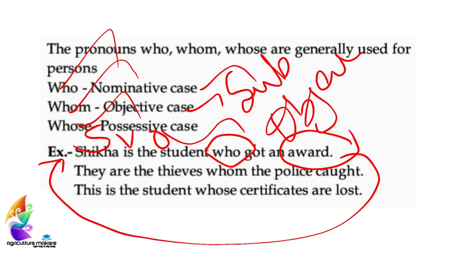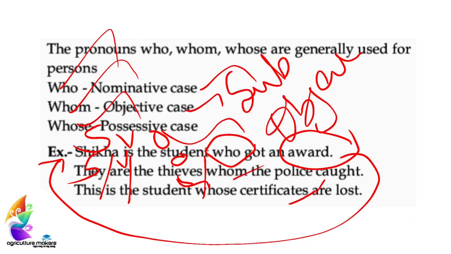Okay. Likewise, if we make a sentence pattern here, they is the subject, are is the verb, and thieves is the object. Here, they are the thieves whom the police caught. The police caught whom? The thieves. Here, police caught is representing the thieves, which is the object of the sentence. So, while representing the objective case, we have to use whom.